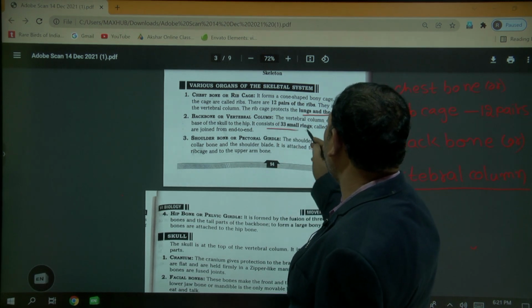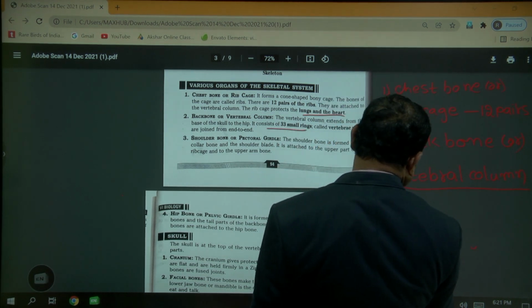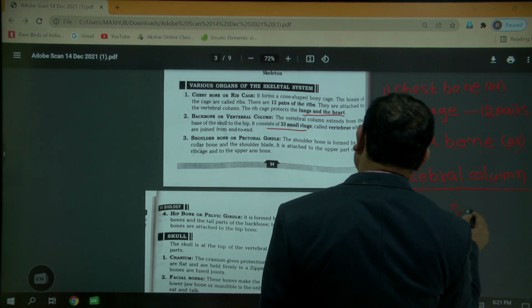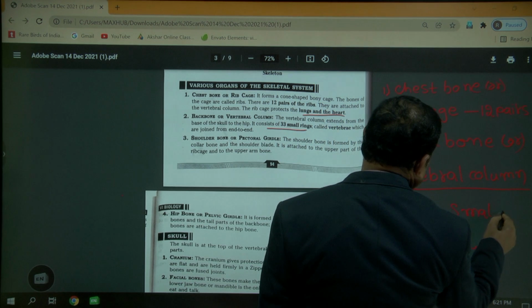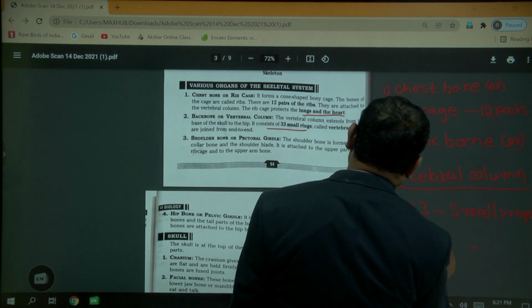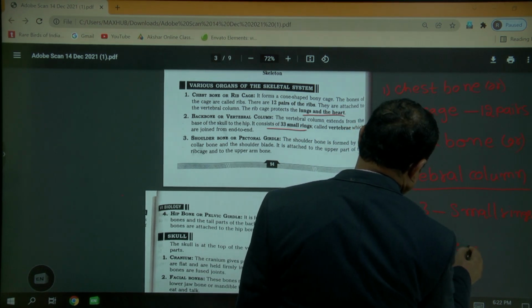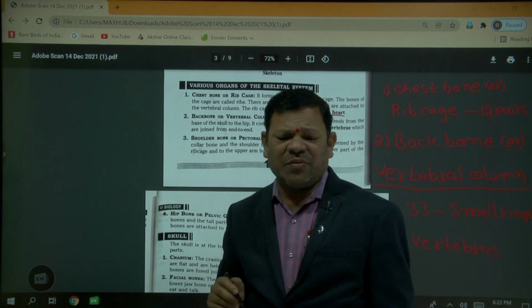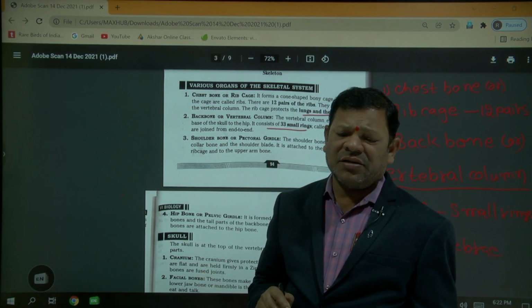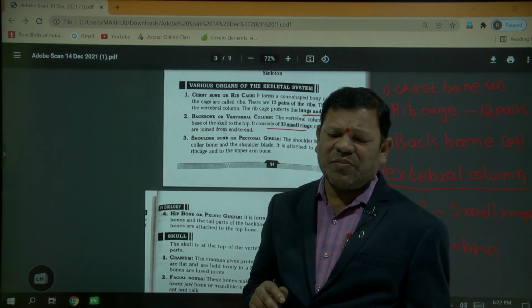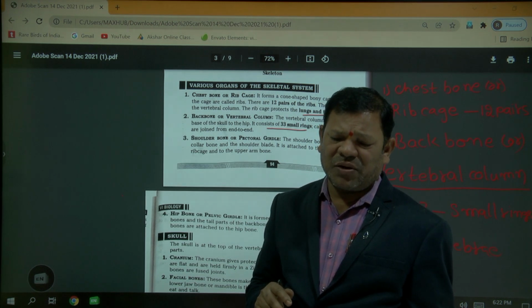Actually, in this vertebral column, 33 small rings are present. These 33 small rings are called vertebrae. So these are the vertebrae. With the help of the vertebrae, they can stand and sit. Okay, with the help of the vertebrae, they can stand erect properly.